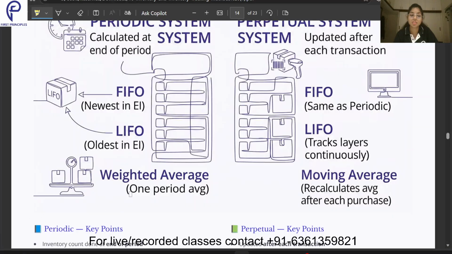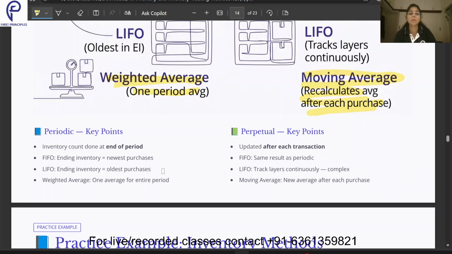One thing we should always remember, in the weighted average, one period average should be there. For the moving average, it calculates average after each purchase. Now in the case of periodic, inventory count is done at the end of the period. In case of perpetual, inventory count is done after each transaction.